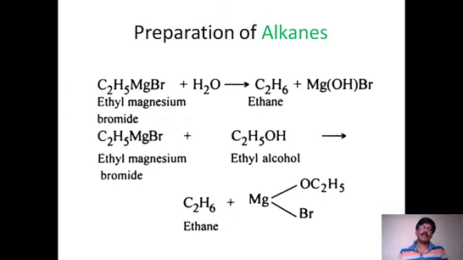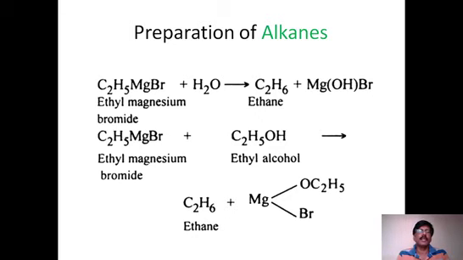And we have one other way of preparing alkanes by using Grignard reagent. So we can prepare alkanes: ethyl magnesium bromide, you can say, reacts with water or any alcohol or even with ammonia, or any molecule which can give H plus ion.